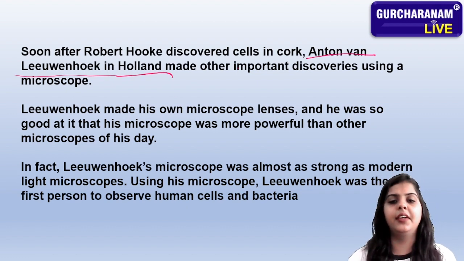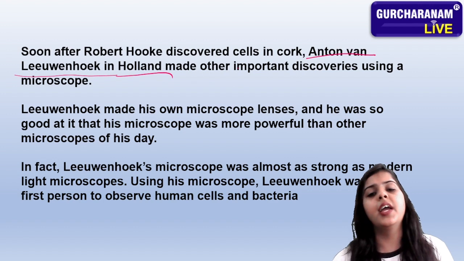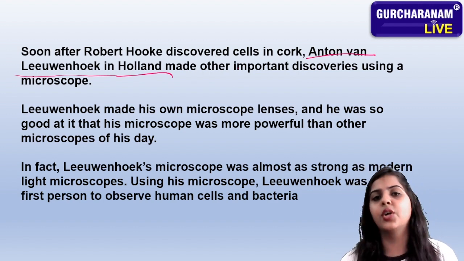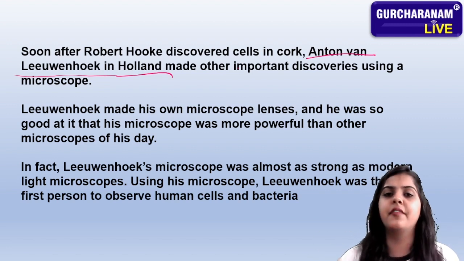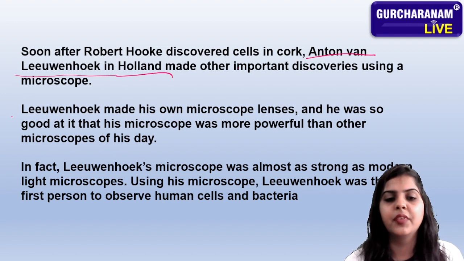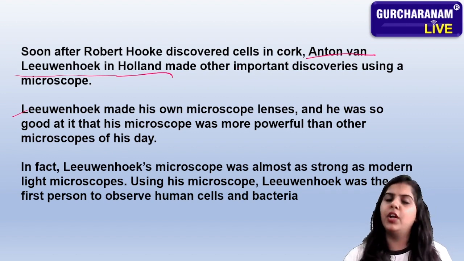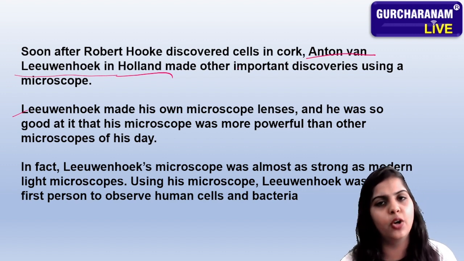He was living in Holland and made important discoveries using a microscope. He also told us that his discovery is very new, a very adventurous discovery. Look, Leeuwenhoek made his own microscope lens. When Leeuwenhoek was discovering about the cell, he said that this microscope is very low quality.